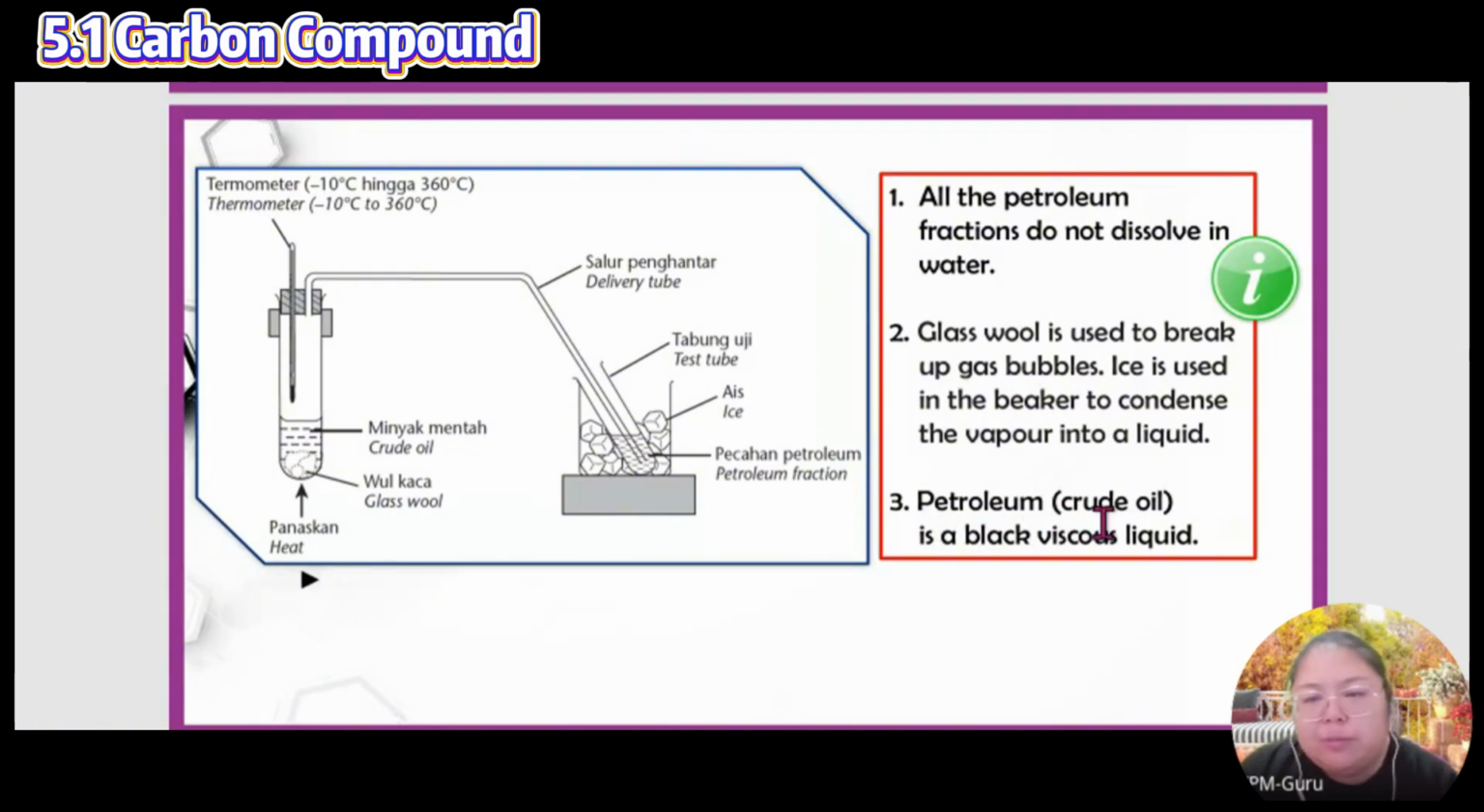So petroleum, we can say crude oil, is a black liquid because it's a black color. That means the petrol is actually not black color. We see there's a brown color, which is already filtered and distilled. Overall it's called petroleum, but the petroleum can be separated into so many things.